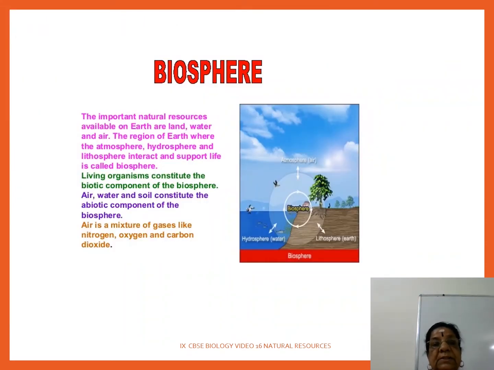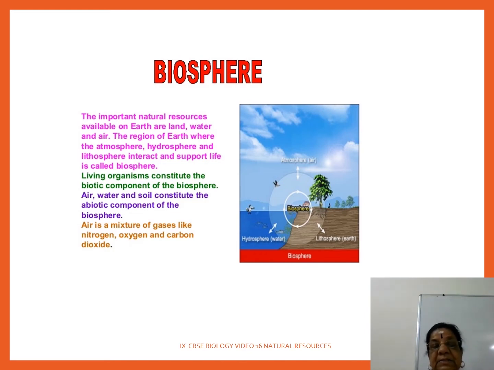The important natural resources available on earth are land, water and air. That is, lithosphere, hydrosphere, atmosphere. The picture is also depicting the same. The images are self-explanatory.